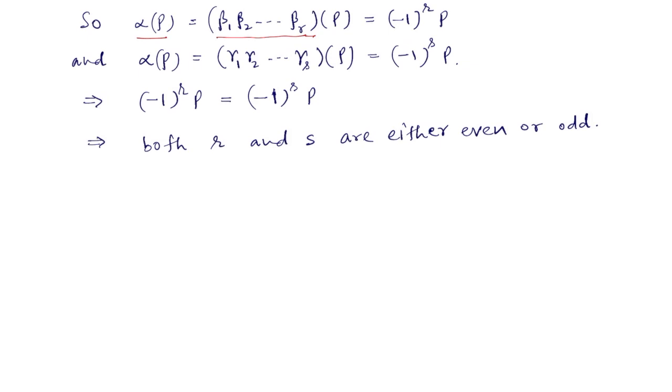So alpha of P gives us minus 1 raised to power r times P. And if we apply the second representation of alpha, when alpha is a product of s transpositions, then we get minus 1 raised to power s times P. But because both are alpha of P, both are equal, so minus 1 raised to power r times P is the same as minus 1 raised to power s times P. So either both r and s are even or both are odd.